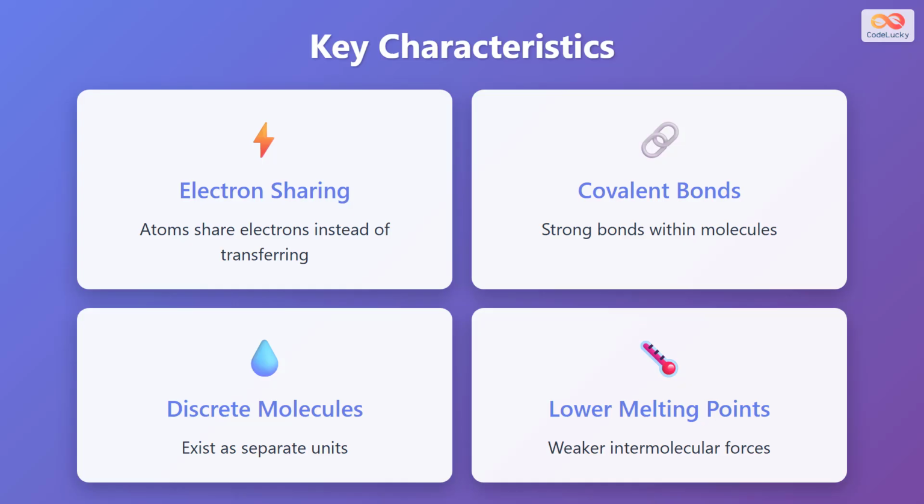Molecular compounds have four key characteristics that distinguish them from other types of compounds. First, they involve electron sharing rather than electron transfer. Second, the atoms are held together by covalent bonds, which are strong attractive forces. Third, molecular compounds exist as discrete molecules, meaning they are separate, individual units rather than extended crystal structures. Finally, they typically have lower melting points compared to ionic compounds, because the forces between separate molecules are weaker than the bonds within each molecule.